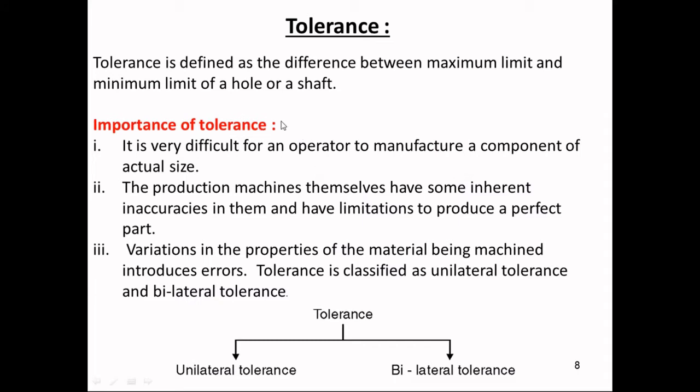Now, tolerance, again, is nothing but the difference between the limits, maximum and minimum. The difference between the maximum limit and the minimum limit is called tolerance. Now, there is some classification based on the designation part. We have unilateral as the first and bilateral as the second.